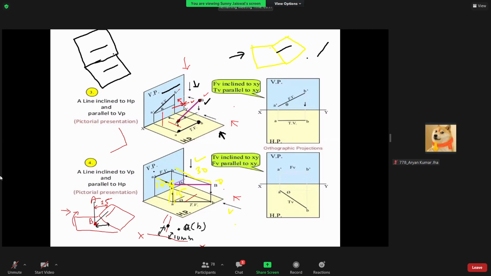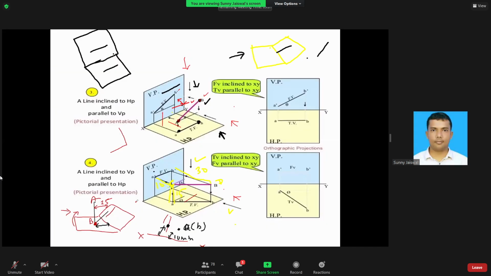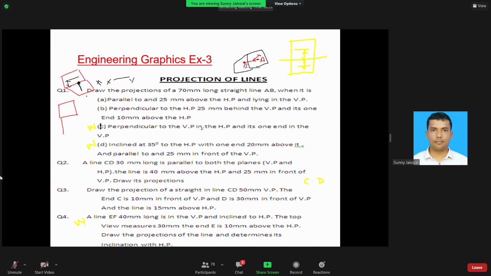So I hope you can do that. You can see here 40, 25, C dash, D dash, C, D. Why is 30 given? 30 is the length of the line, CD 30 mm long. Right. Question number 3.